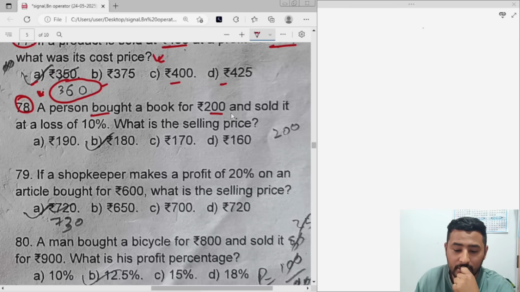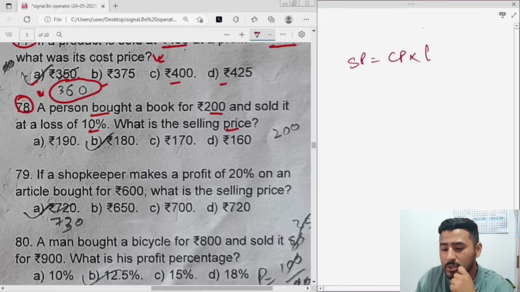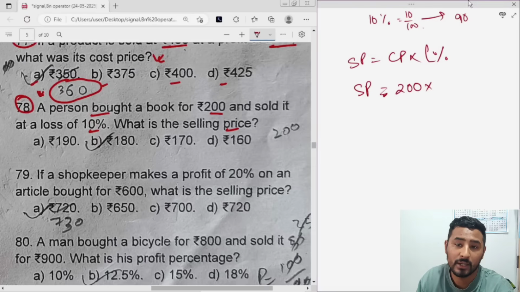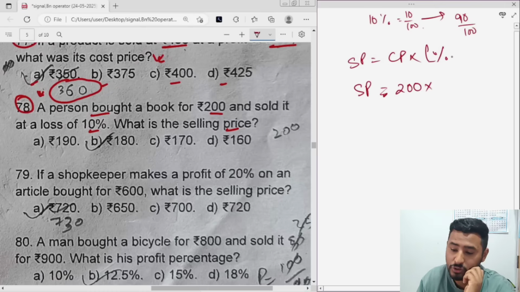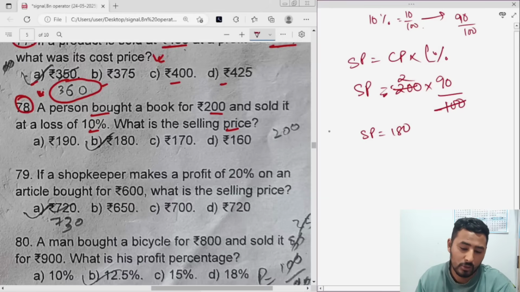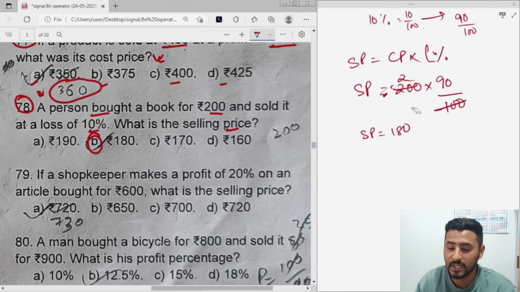A person bought a book for 200 and sold it at a loss of 10%. What is the selling price? Again, selling price is equal to CP into the loss percent factor. We need to find SP. CP given is 200, into, since it is a loss of 10%, you will not write 10 by 100. Instead you will write 90 by 100, because 100 minus 10 is 90. This I have already taught you. So cancel 100 and you get 2. 2 into 90 will be 180 rupees. So option number B will be the correct answer for 78, 180.